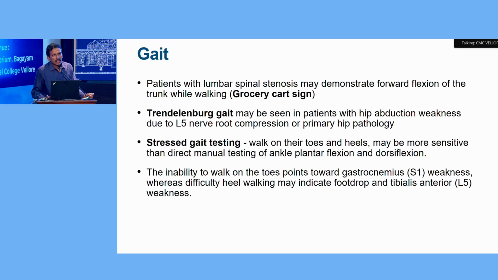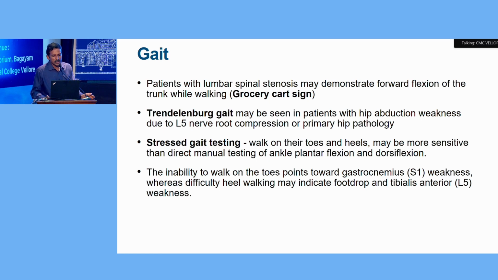Assessing the gait, in spinal canal stenosis, the patient will be comfortable on flexing forward because at flexing forward, the spinal canal has a maximum diameter. So they tend to flex forward. Trendelenburg gait shows there is a hip abduction weakness. Stressed gait testing is by making the patient walk on toes or heels, which is a very sensitive test than direct manual testing of power.